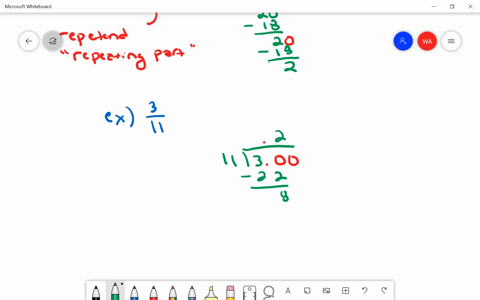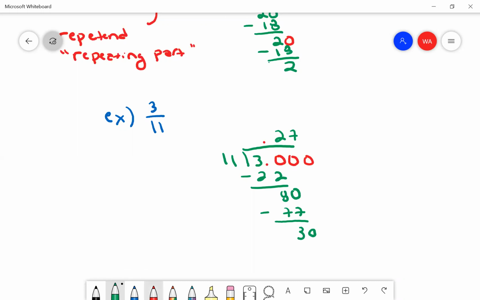Oh, this should be a 0, not an 8. Wow. Sorry, guys. I'm clearly tired. There we go. 11 into 80. Whew, got so confused there. Okay, so 11 goes into 80 7 times, which will be 77. And when I subtract, that'll give me 3 and a 0,